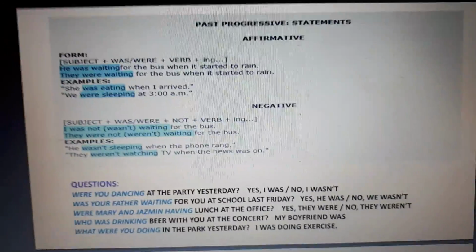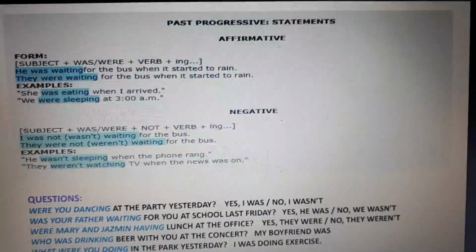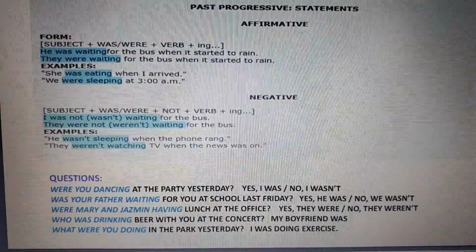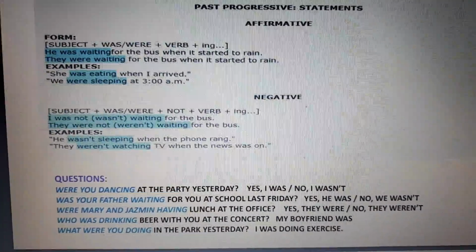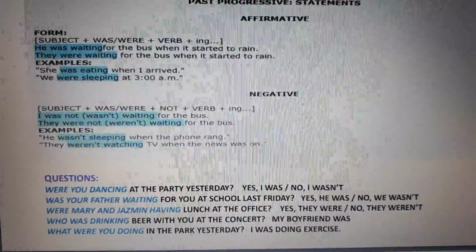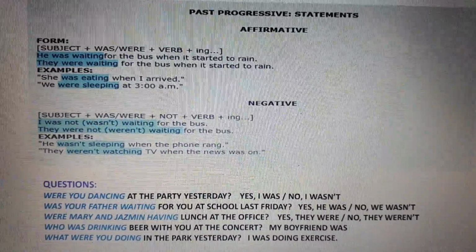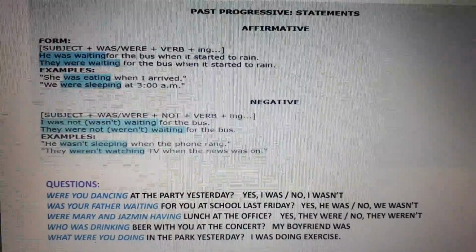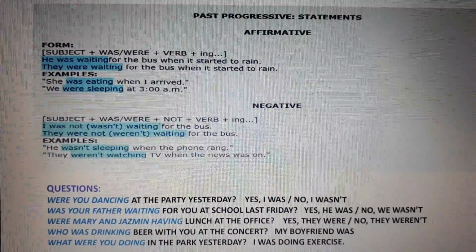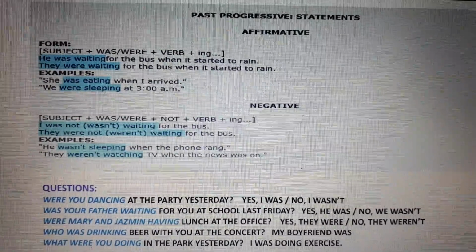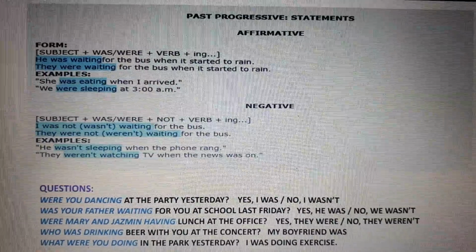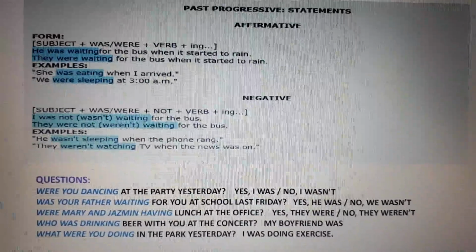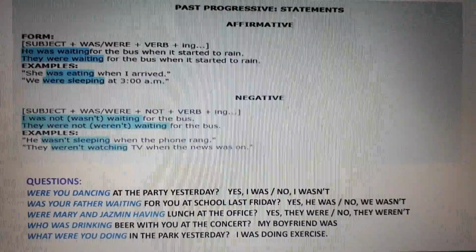First we saw the future progressive and then the past progressive, okay? This is an action that you were or was doing in the past, okay? How do we make the structure? For every sentence we need a subject, a pronoun, or a name. Then we need the auxiliary in past of the verb to be. In this case, we are going to work with was or were. And then the action with ing, okay?